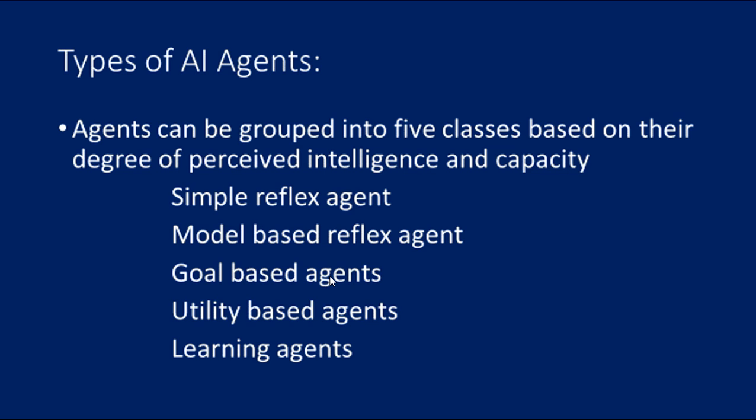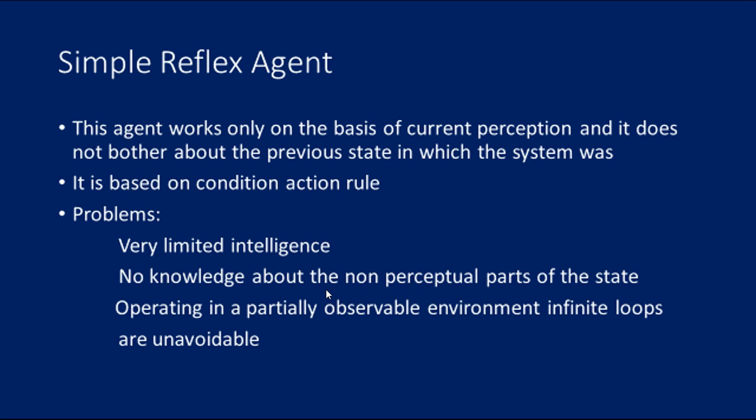Let us see. There are 5 types of agents: simple reflex agent, model based reflex agent, goal based agents, utility based agents, and last is learning agents. Let us see each and every agent and how it works based on its category.